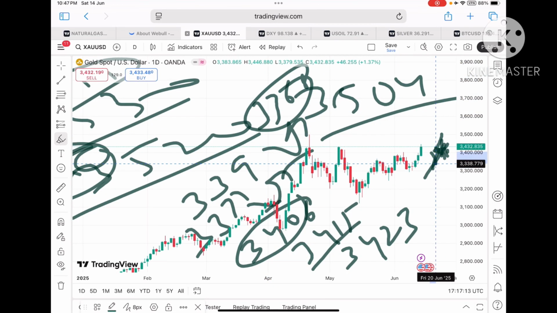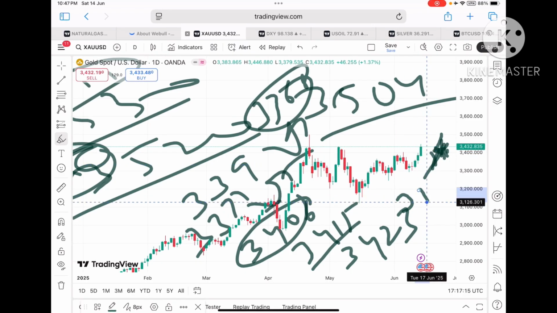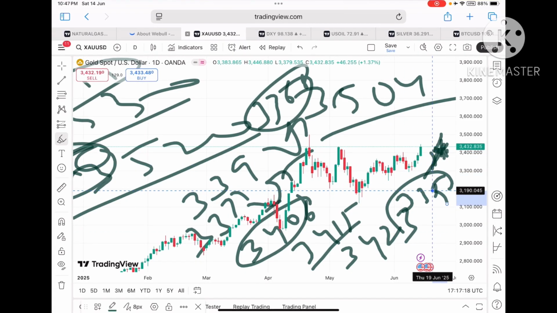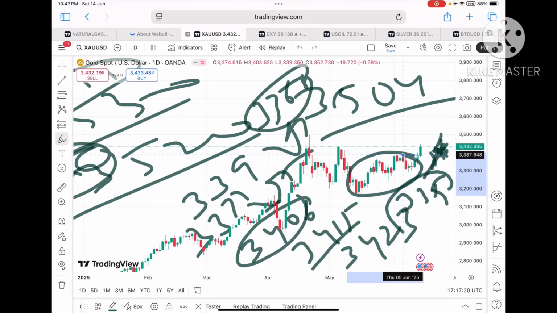But if that doesn't come, we can see a further downfall towards a level of 33.50 to a level of 33.32. Okay, and then a further downfall. This is the zone where the price can move.